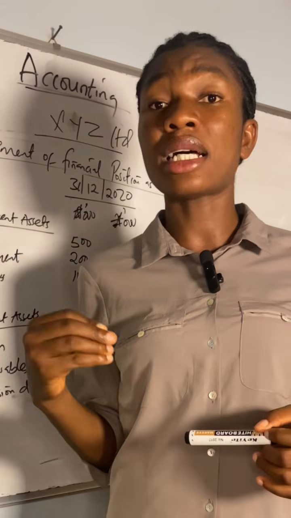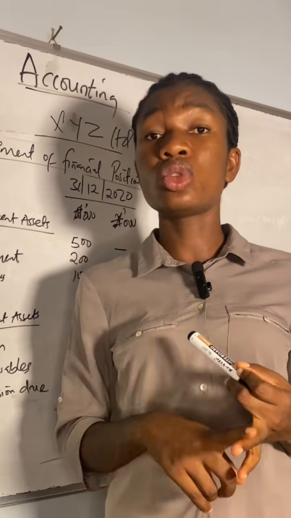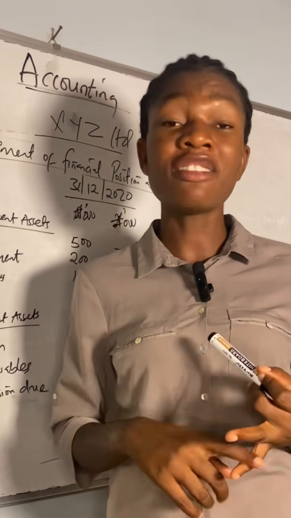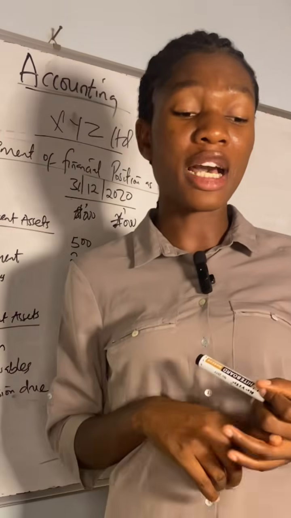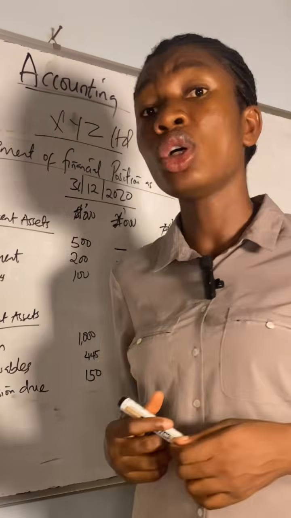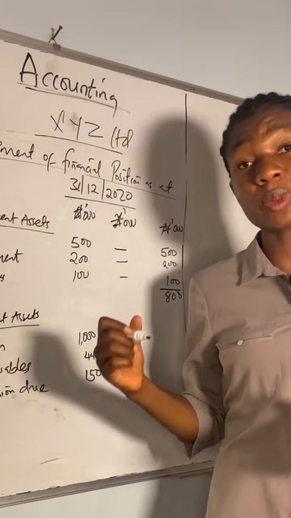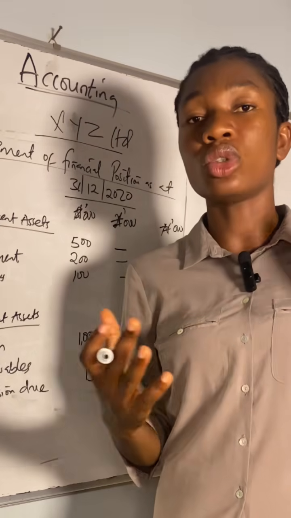expenses that were paid in advance. Okay, we talk about prepaid expenses as an asset and accrued income as an asset. Okay, so we have accrued income, commission that was due but not yet paid, and also we have expenses that was paid in advance. General expenses was paid in advance, so that's what we call prepayment. So prepaid expenses, you can call them prepayment, or accrued expenses, call them what, accruals.